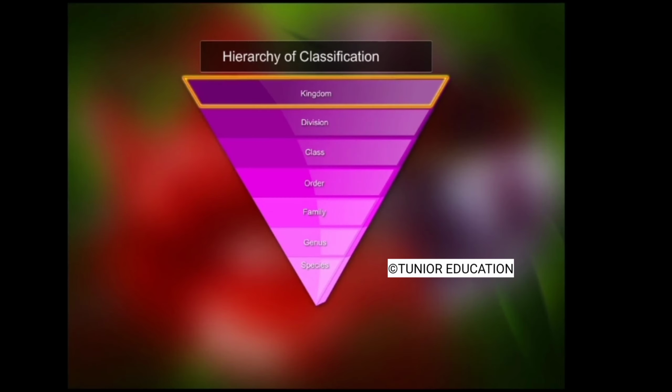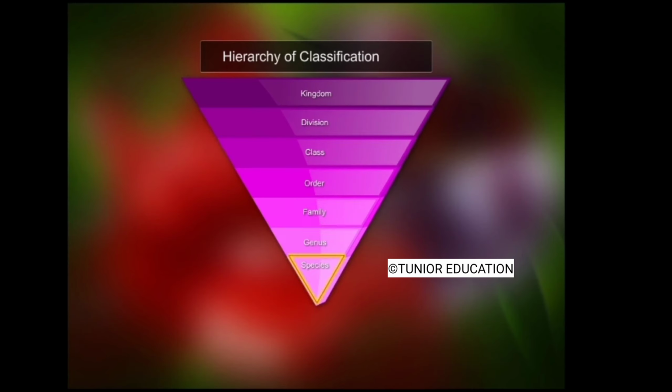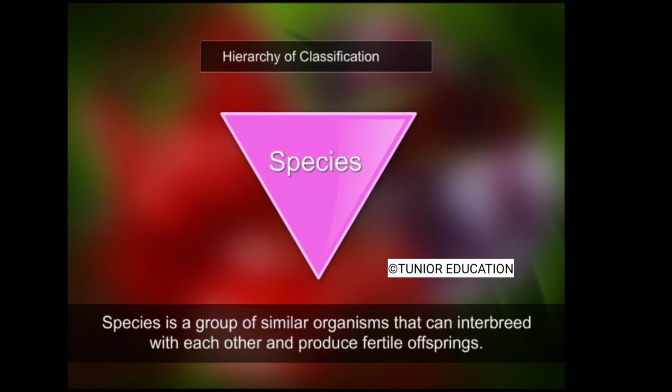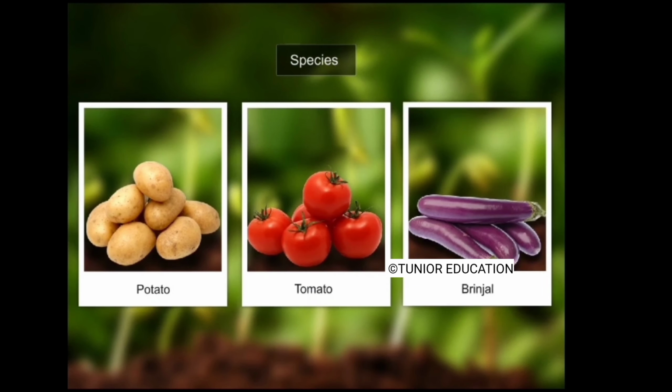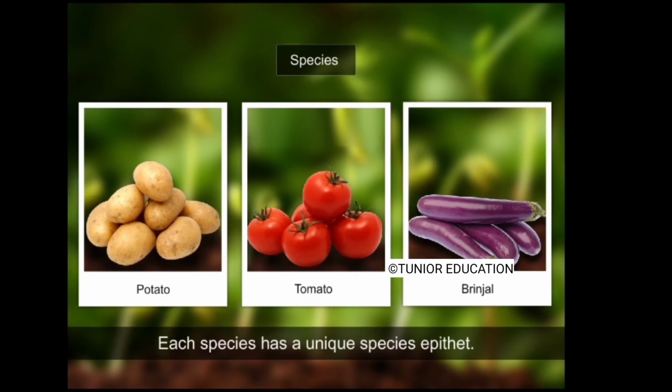Let's discuss the different taxonomic categories, beginning with the lowest category, the species. By definition, a species is a group of similar organisms which can interbreed with each other and produce fertile offspring. If we consider the plant kingdom, potato, tomato, and brinjal are 3 different species. These species are given unique specific epithets, which is their species name. The specific epithet of potato is tuberosum, tomato is lycopersicum, and brinjal is melongena.